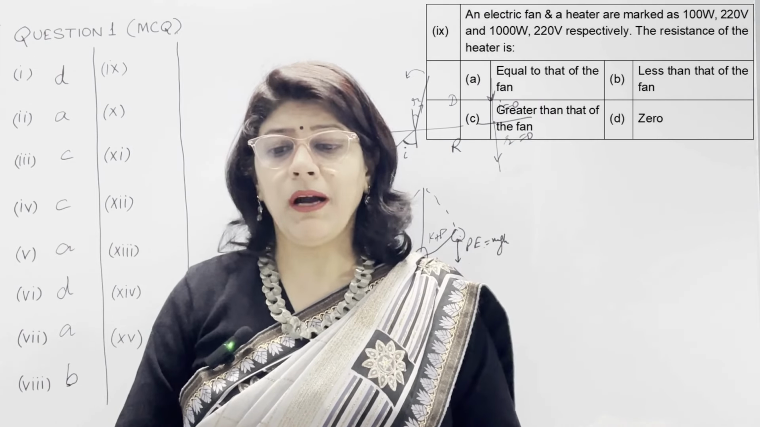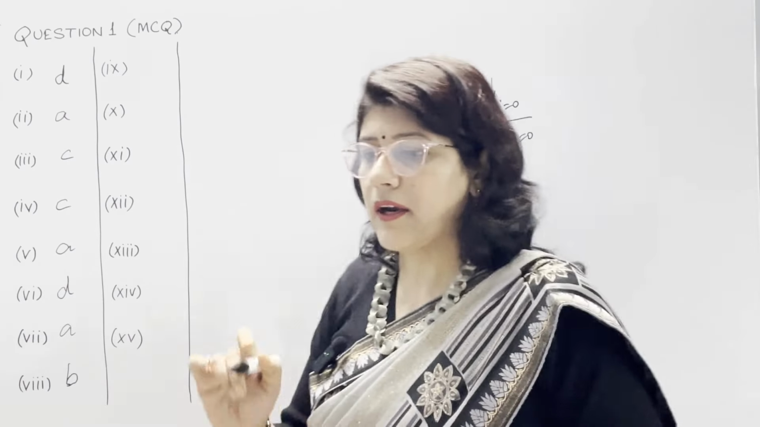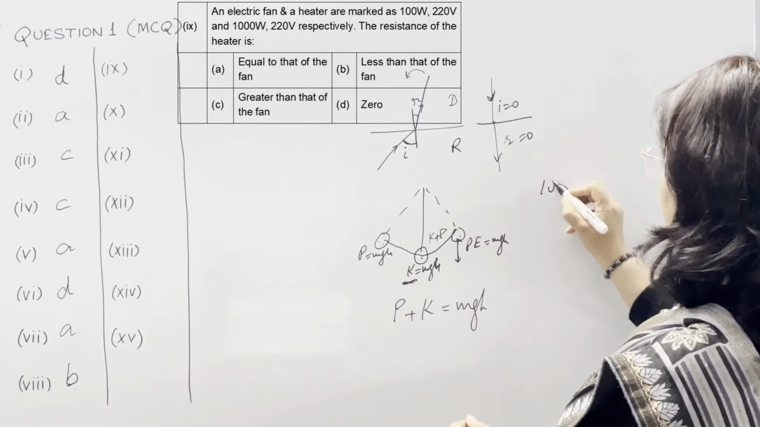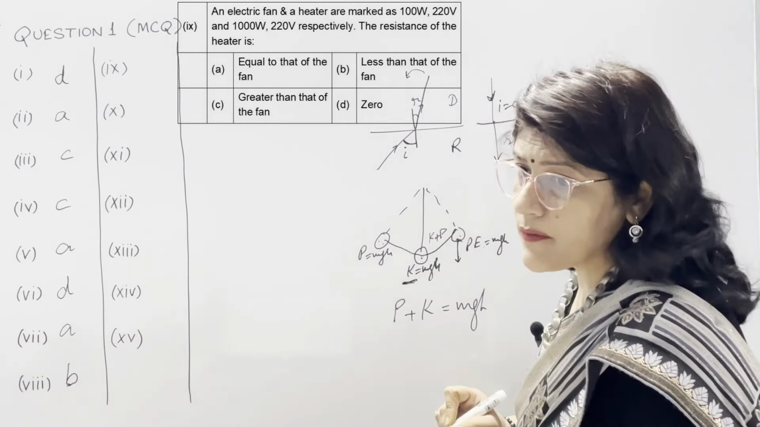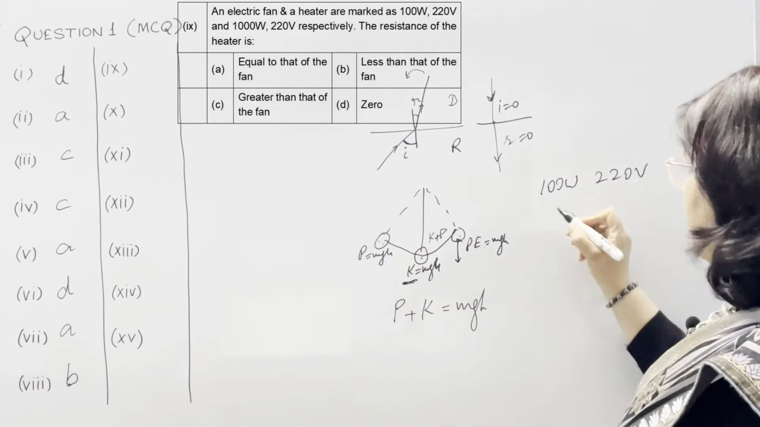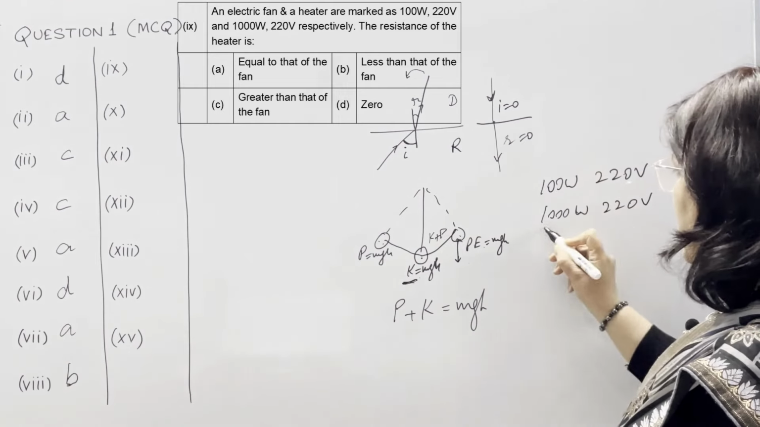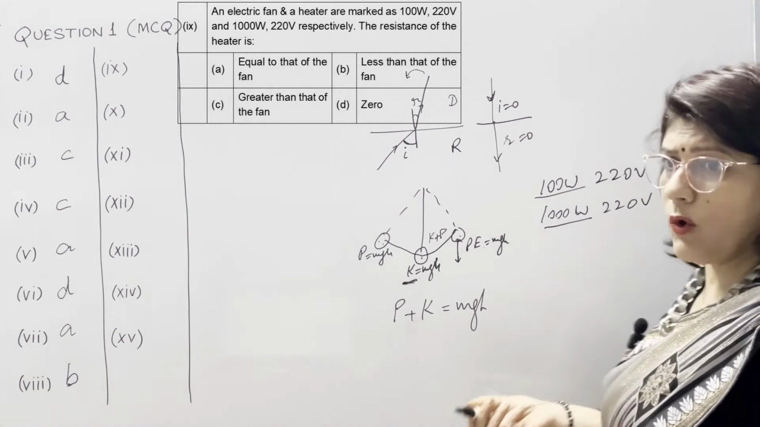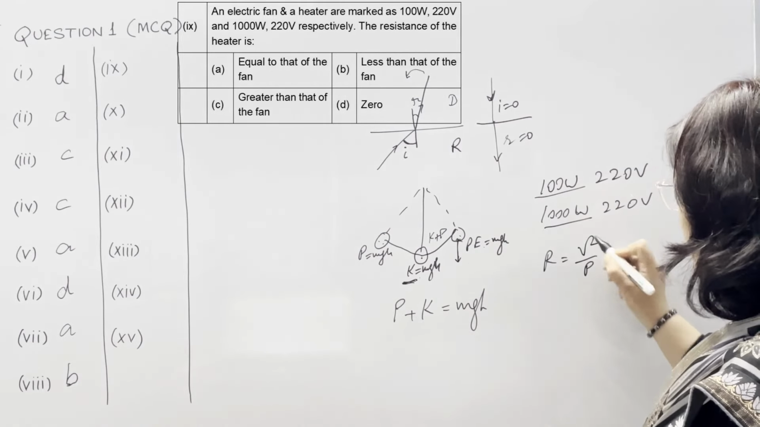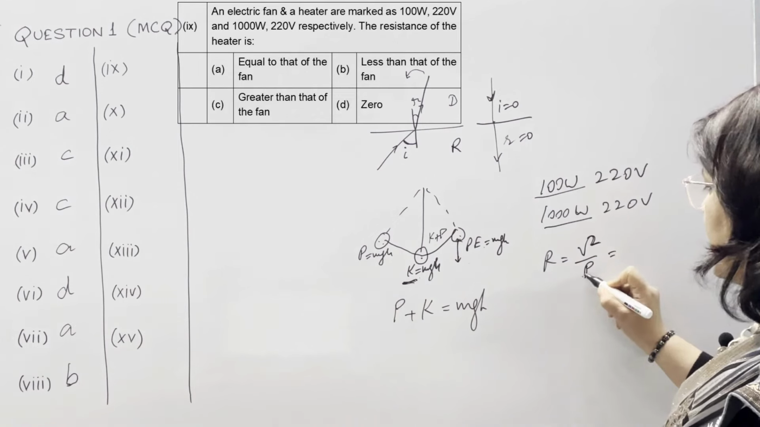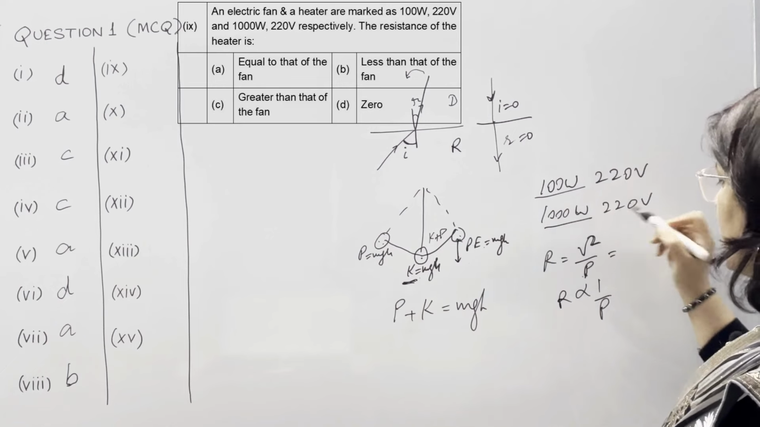Now in 9th part, an electric fan and a heater are marked as 100 watt, 220 volt. 100 watt and 220 volt. And next is heater, which is 1000 watt and 220 volt. Here power is more, power is less. And we also know the formula for resistance. It is R is equal to V square upon P, where inverse relation between resistance and power, because V is same in both the cases.